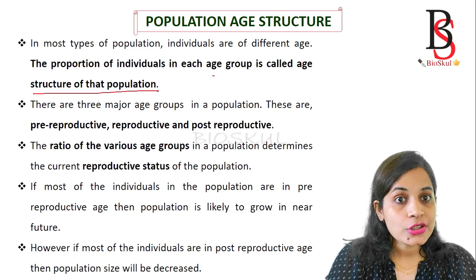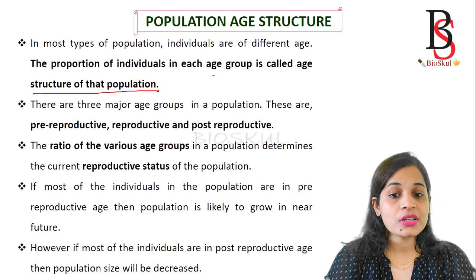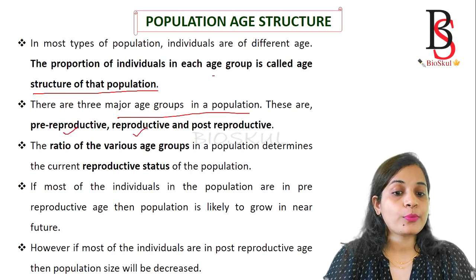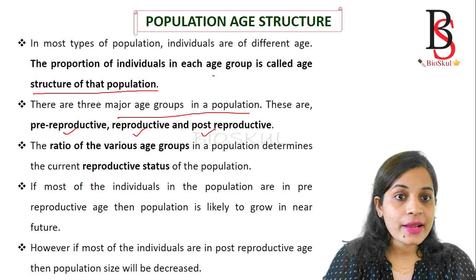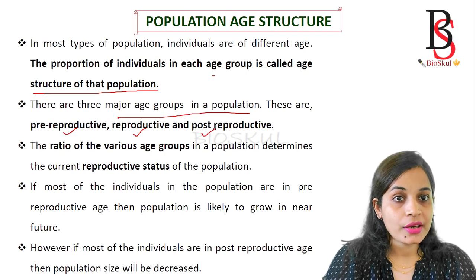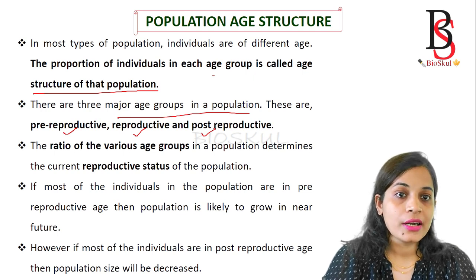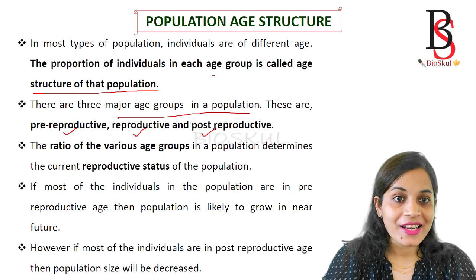There are three basic age groups found in a population: pre-reproductive, reproductive, and post-reproductive age groups. Pre-reproductive means the individuals from birth to age 14, reproductive is from 15 to 49, and post-reproductive is 50 till death. This is as per the World Health Organization.